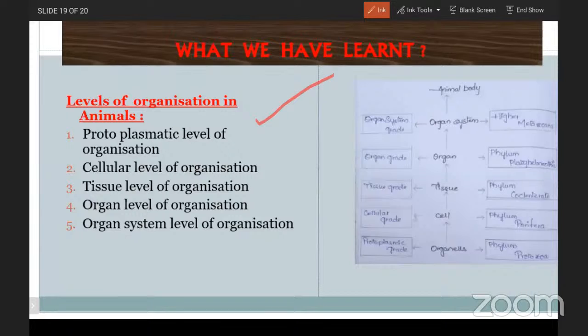Protoplasmic level of organization, cellular level, tissue level, organ level, and organ system level of organization. So we have discussed in our class all these things. You go through the textbook and read at least 2 or 3 times and draw all the diagrams and label them with the labeled parts, and then you will have certainly some idea regarding the organization of animals. Okay, and then we go for the assignment.